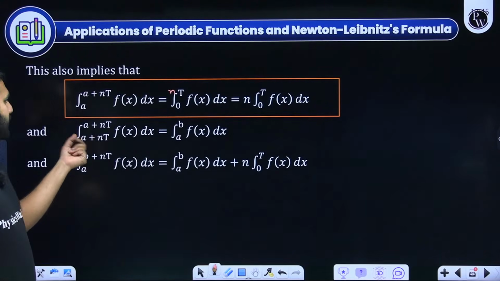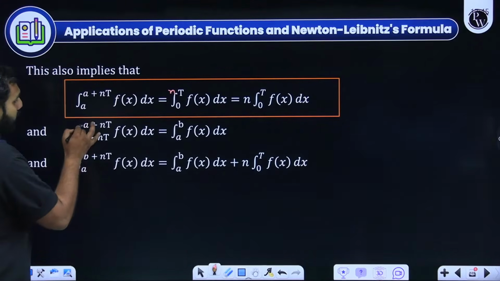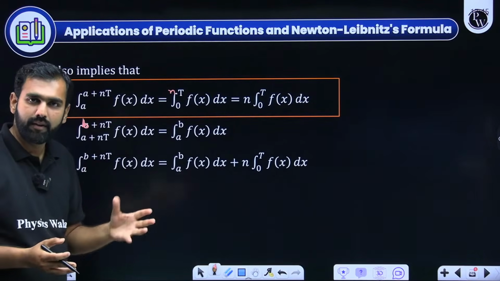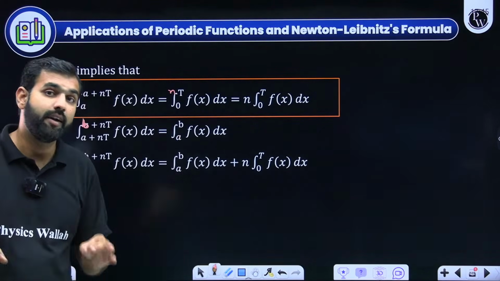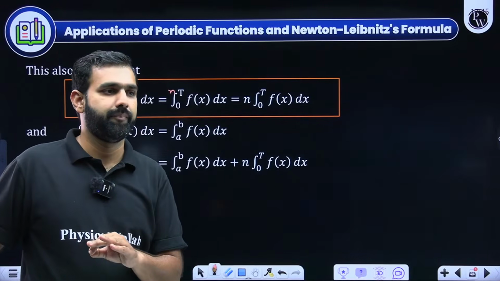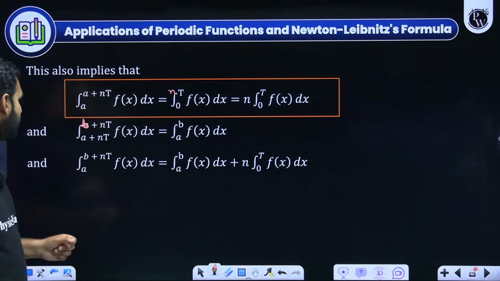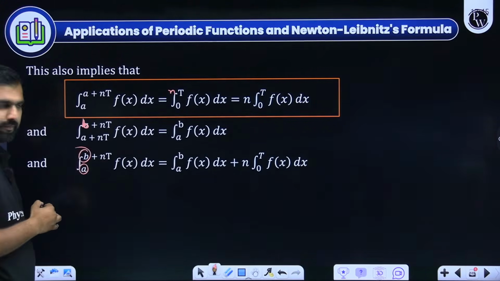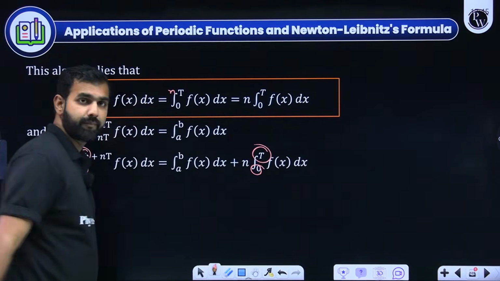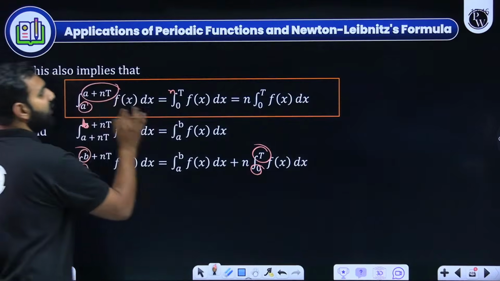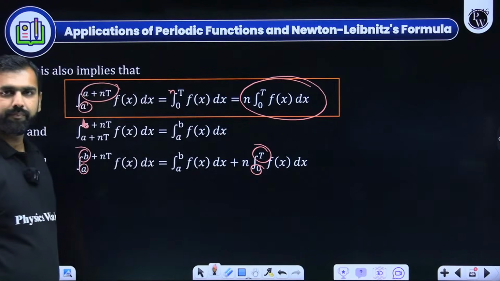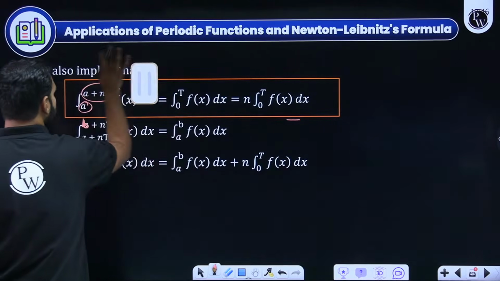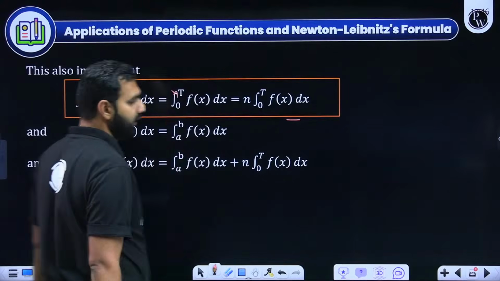Similarly, a plus nT, I think there is some correction. It is a plus nT to b plus nT. I repeat, it is a plus nT to b plus nT. So that nT and nT doesn't matter. It can be written like a to b f of x dx if it is a periodic function with period T. Are you all understanding it? Now similarly, a to b plus nT. So all you can do is a to b first and then b to b plus nT. And that b to b plus nT we know can be written as n times 0 to T. Are you understanding all what we are discussing, students? Just give me a quick confirmation on that.